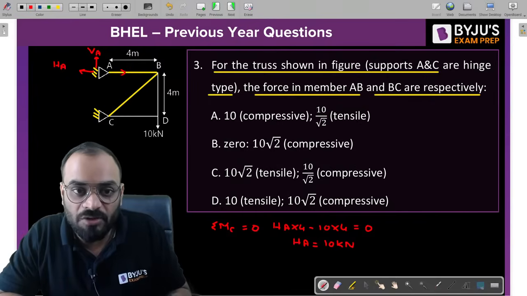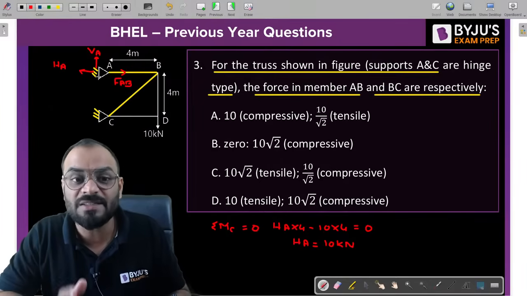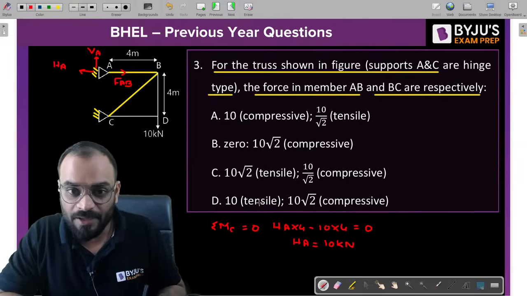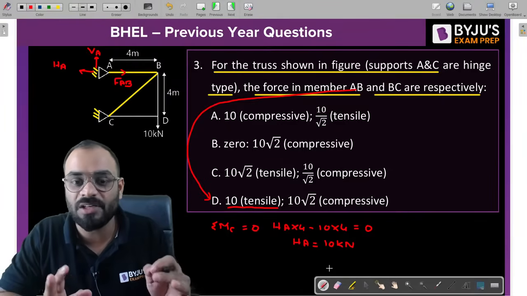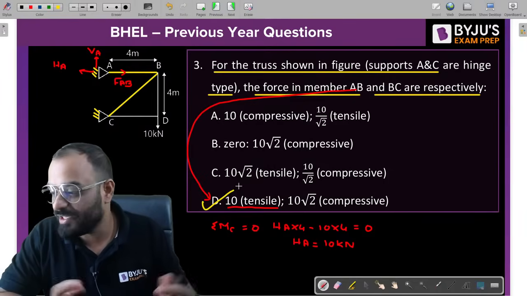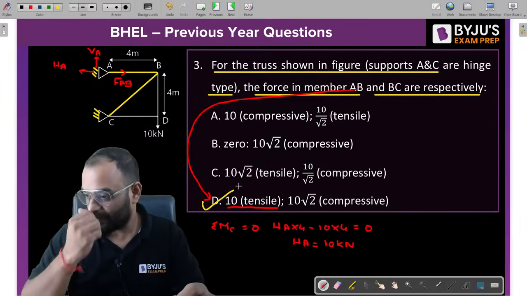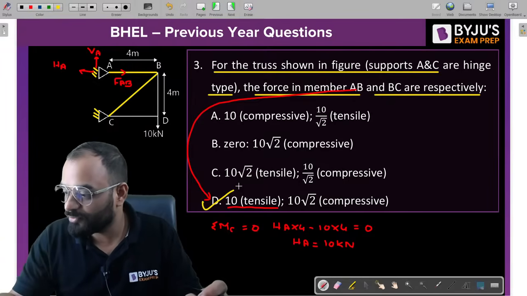If we find the force in member AB, then tell me guys, what is this value? Can I say that it is equal to 10 again, but it is tensile in nature, correct? It is tensile in nature. So that's why for the AB member, it is 10 tensile. So we have only a single option in which this particular value is given. So that's why we can take this particular answer directly, which is basically D. Correct? Understood? Tell me guys, yes or no? Is it clear to all of you?